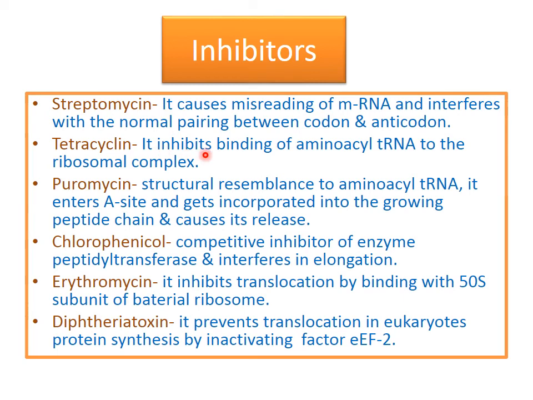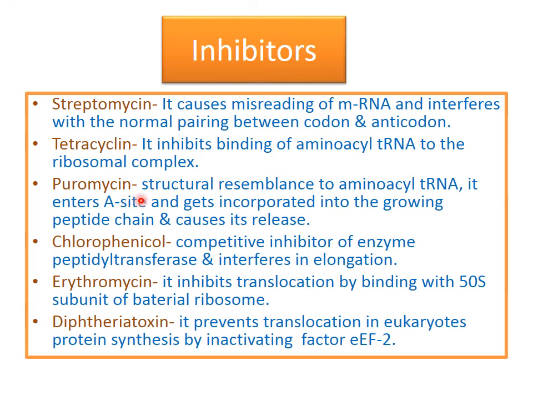Then tetracycline inhibits binding of aminoacyl transfer RNA to the ribosomal complex. So it will inhibit formation of the pre-initiation complex, because aminoacyl transfer RNA comes with the factor, we have seen that, so that will not bind.